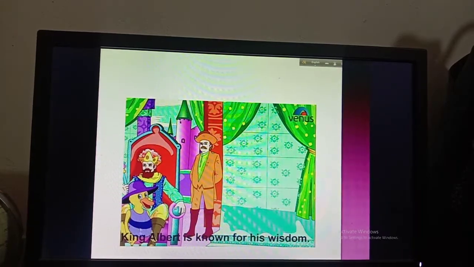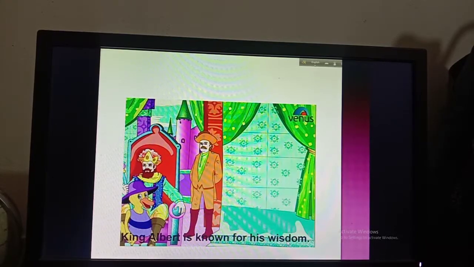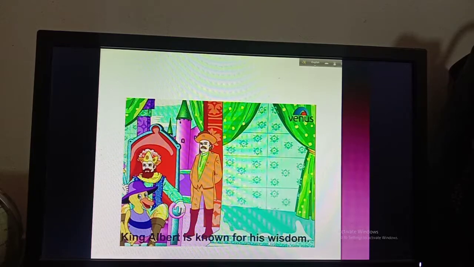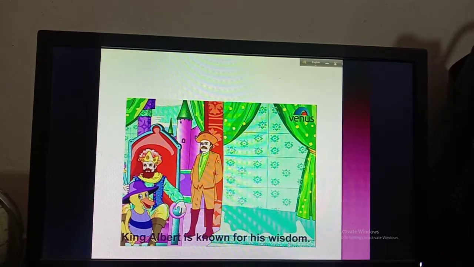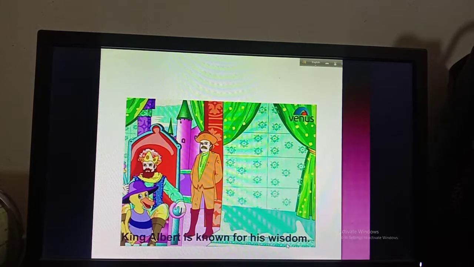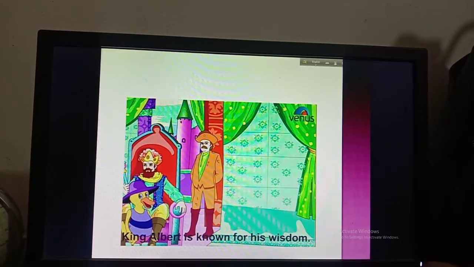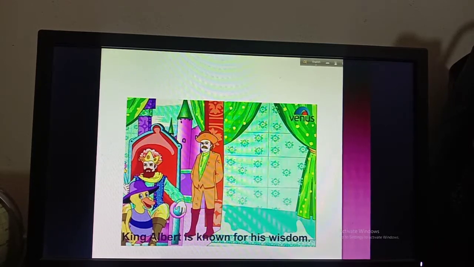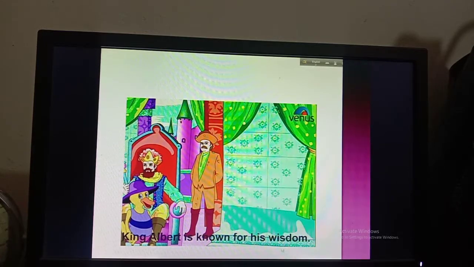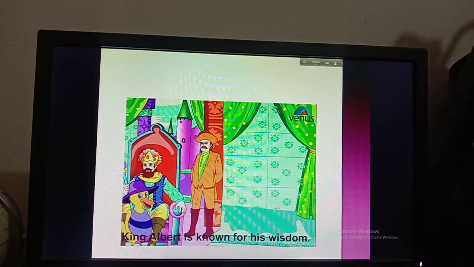Then in the second picture, King Albert is known for his wisdom. You have to underline wisdom. And you know that we can't see, taste, or touch this quality. We have to just feel it. If anyone is wise, we will feel it by his behavior. That's why that is an abstract noun. And we know that abstract noun is something that we can't sense with our 5 senses. Here I have given the quality of this person a name, that is wisdom. That's why you have to identify this as an abstract noun. So here will be an underline.